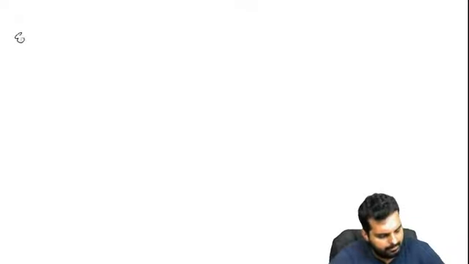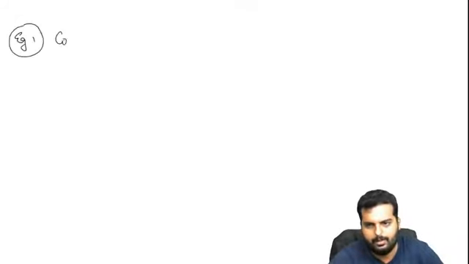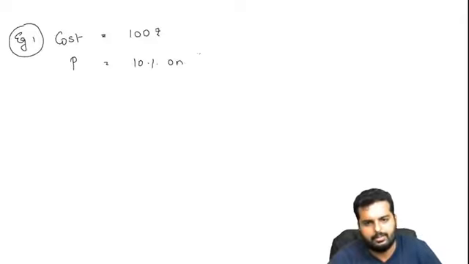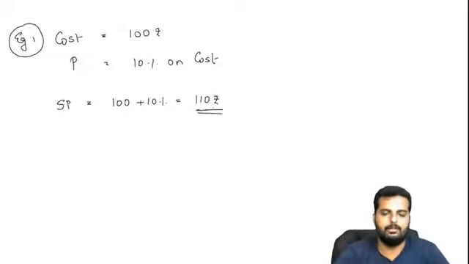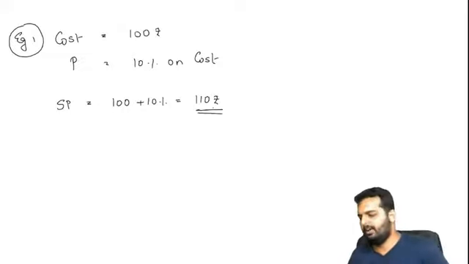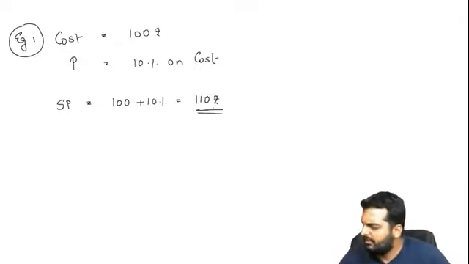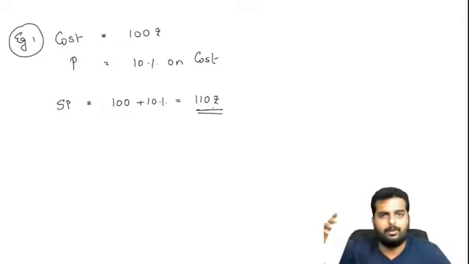Alright friends, I believe you have put up till here. Example number 1. If cost is given as 100 rupees, and profit is given as 10 percent on cost, what will be the selling price? Selling price will be 100 plus 10%, that is equal to 110 rupees. This is a very simple example. Please write it down in your books. We'll start from the base and do everything from scratch.